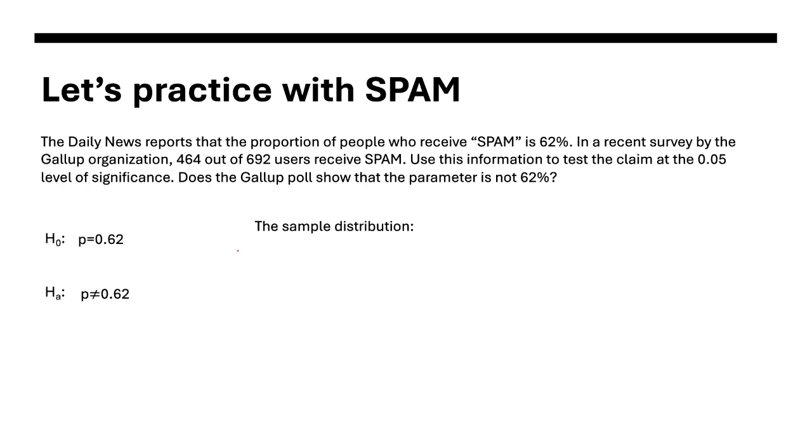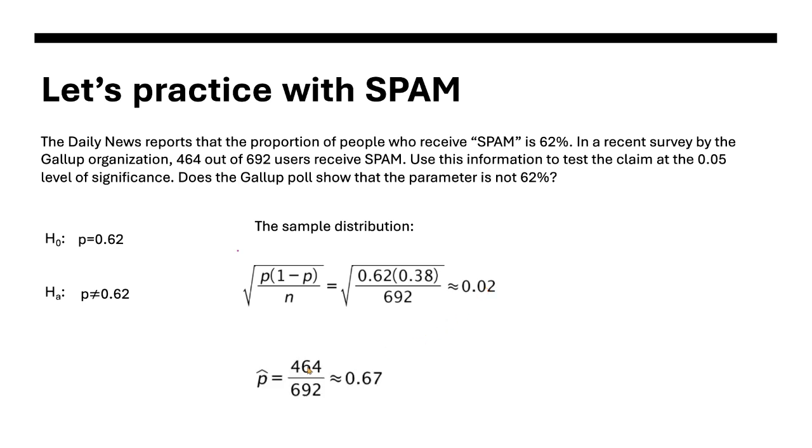Step 2 is the sample distribution. That is finding the standard deviation for that sample size using the actual parameter. So your null hypothesis here, 0.62, that's your parameter, and 692 is your sample size. So our standard deviation is 0.02. Next, you figure out your statistic. It didn't tell us in the problem, so we had to figure it out. P hat is 464 divided by 692, which is about 0.67. So that's higher than the 0.62.